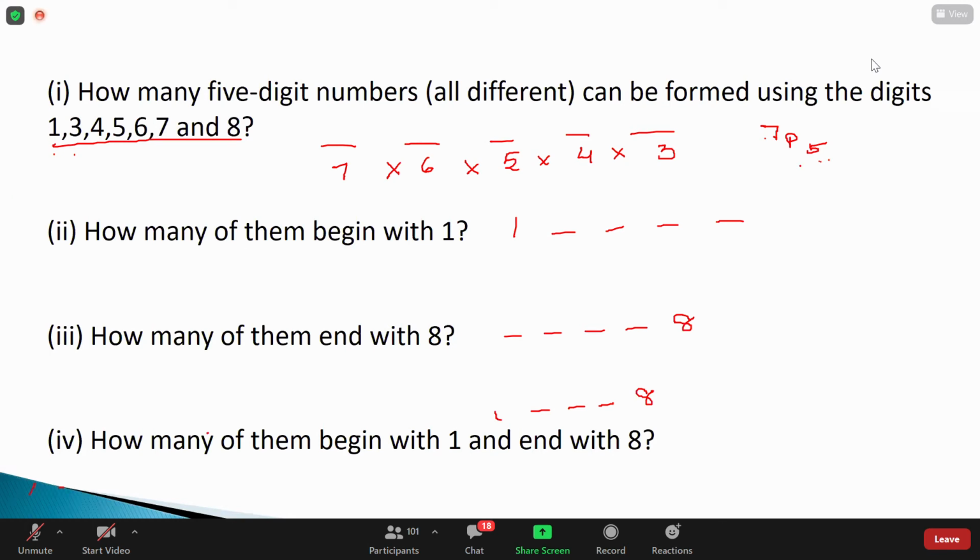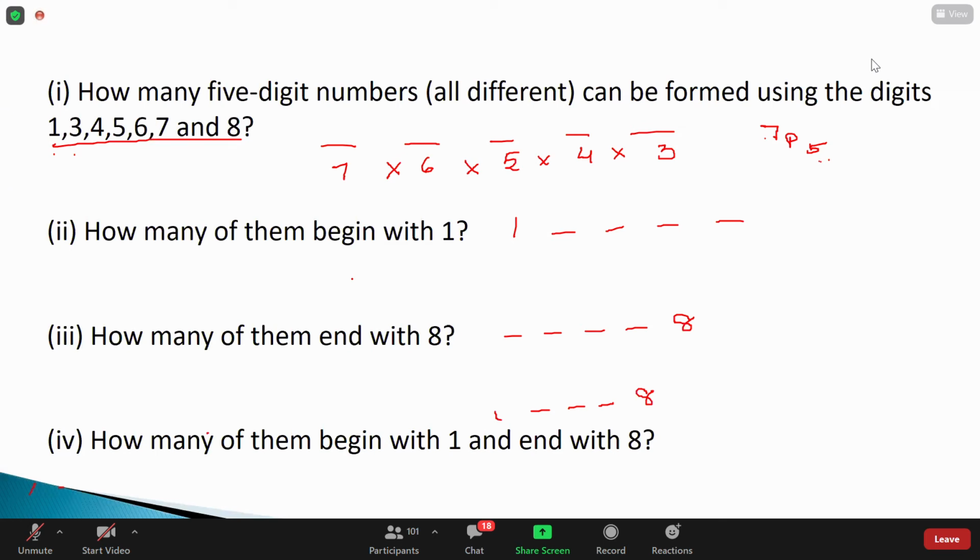What about number 2 here? Number 2 answer, guys. Nitin Teja, can you unmute? Yes, sir. So what is the answer for number 2 here? How many of them begin with 1?